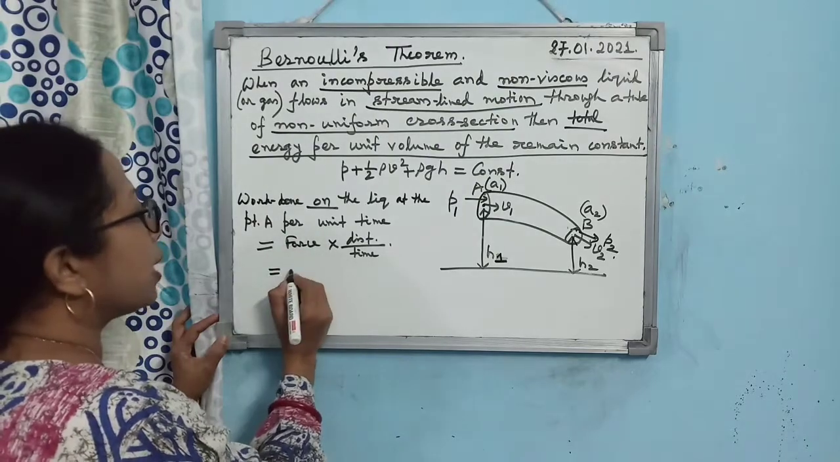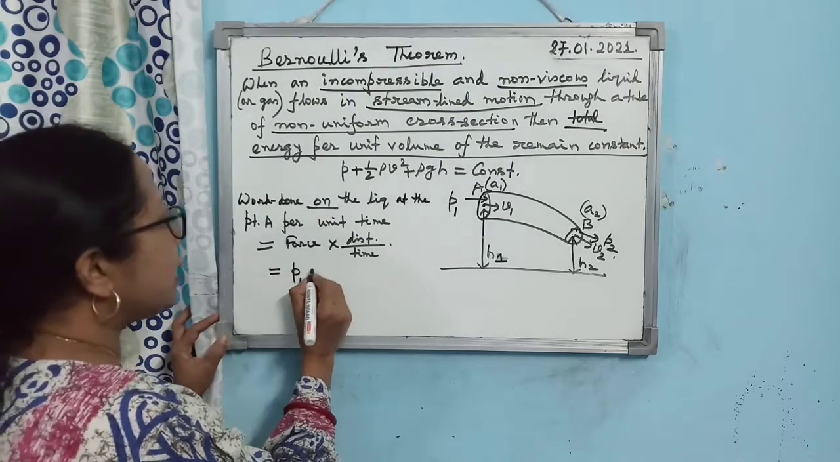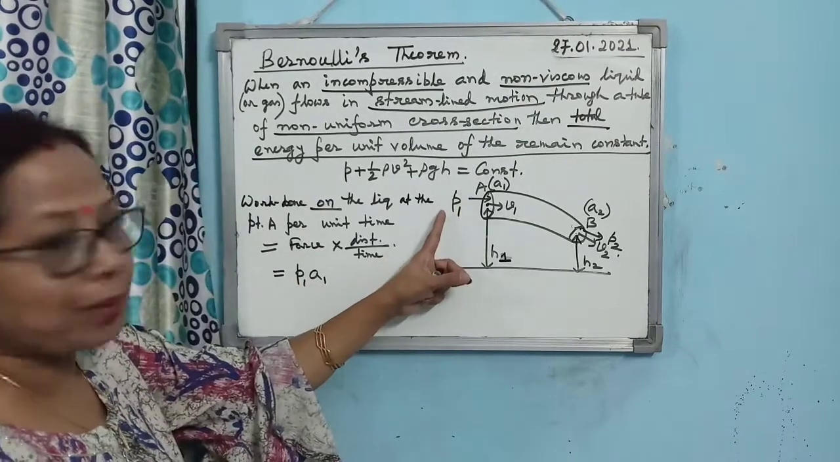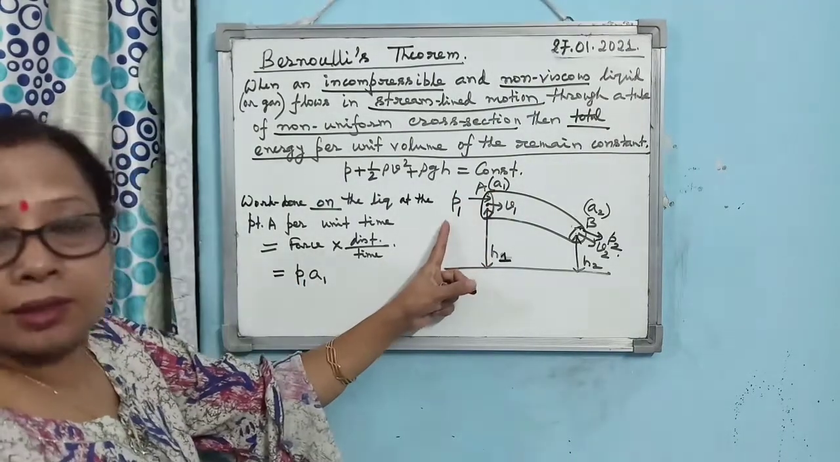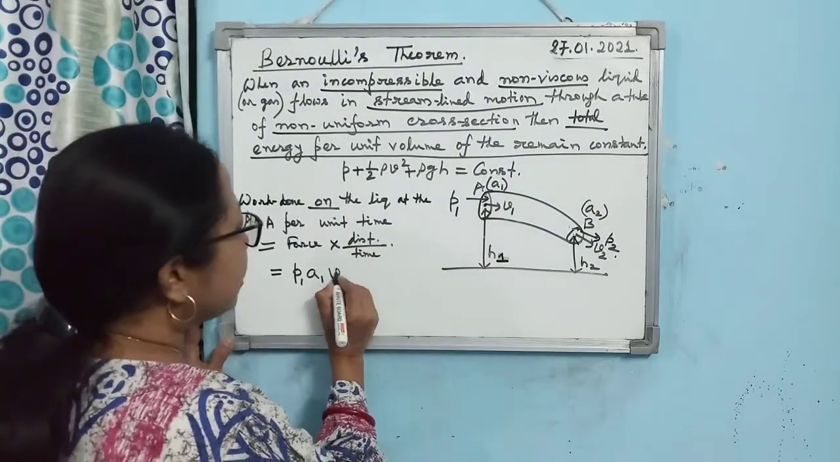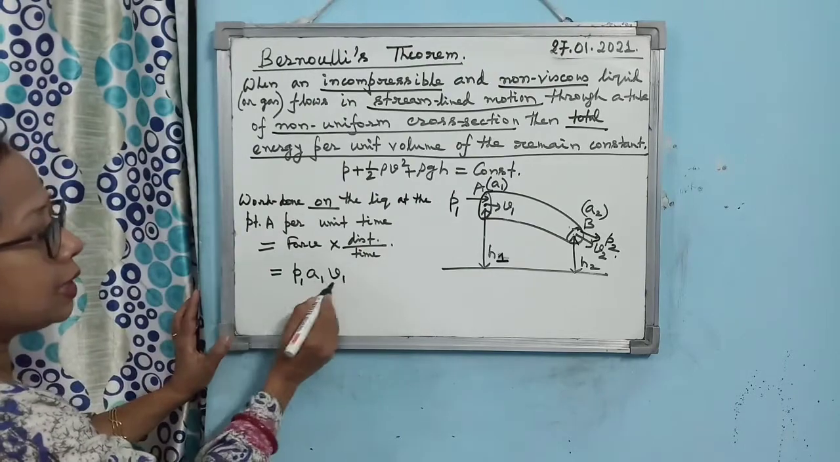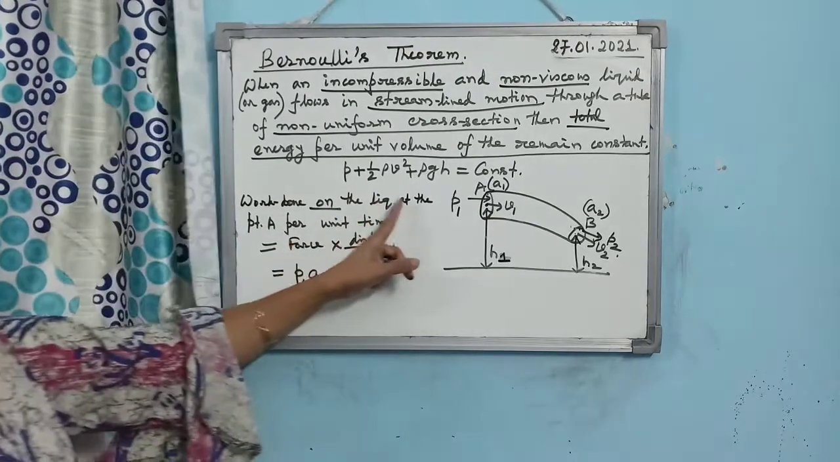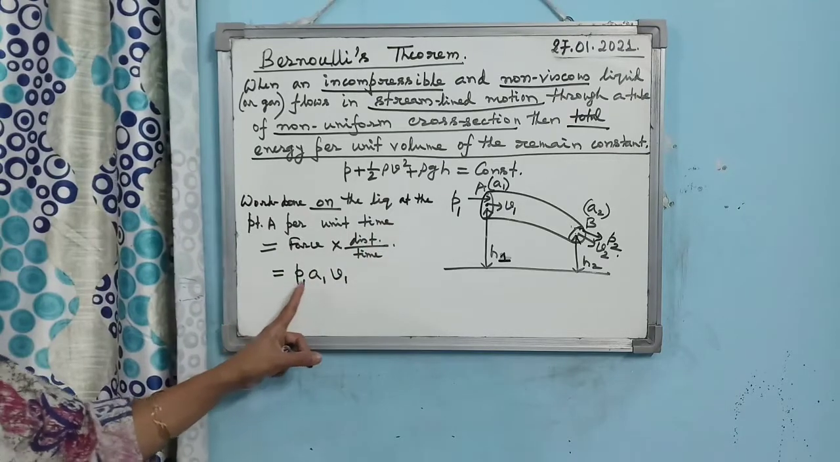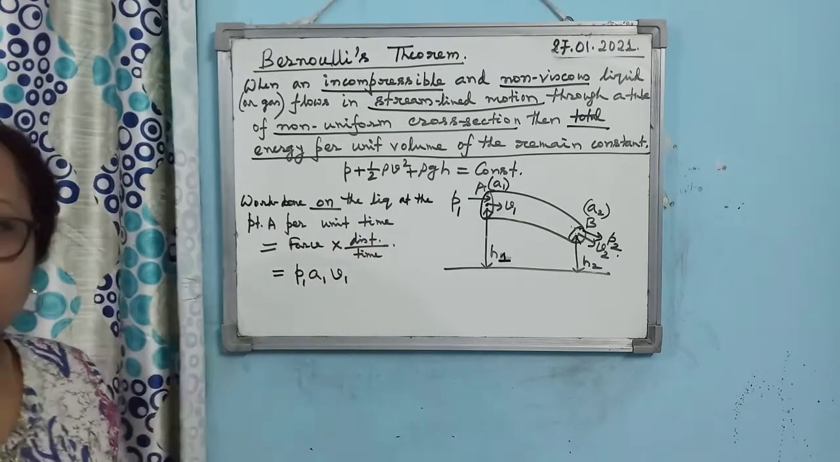Now, force you can write as pressure into area. So force is P1 A1, where P1 is the pressure here and A1 is the area here. And distance per unit time is nothing but the velocity, so it is V1. So, work done on the liquid at the point A per unit time is given by P1 A1 V1.